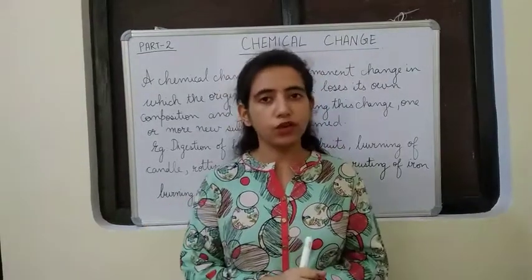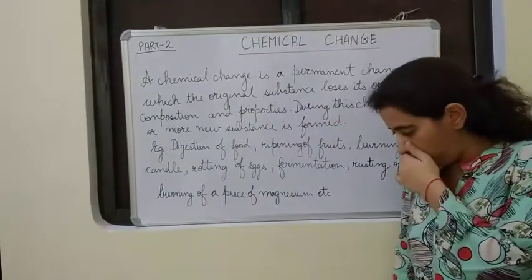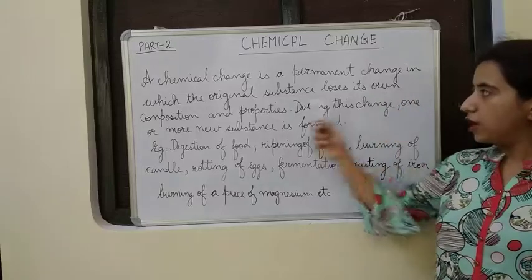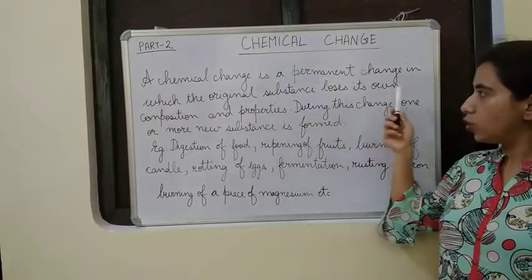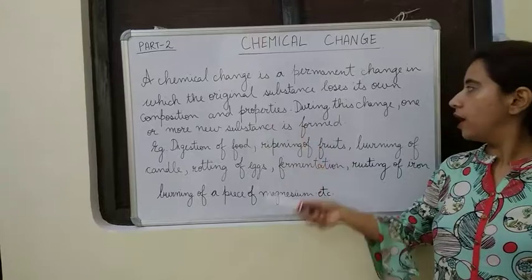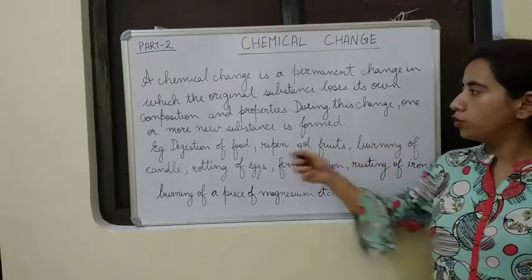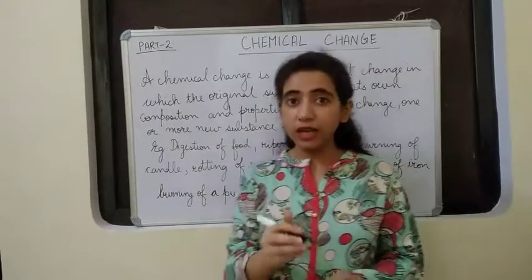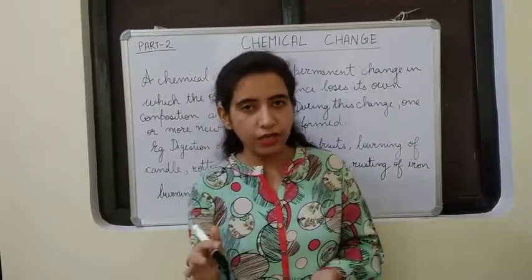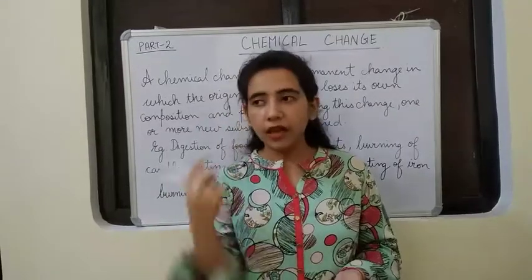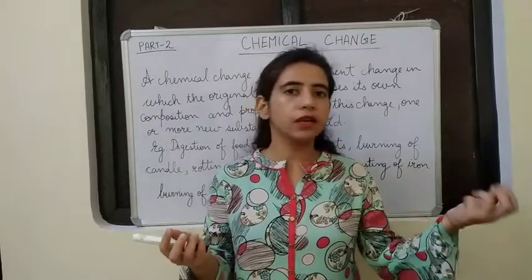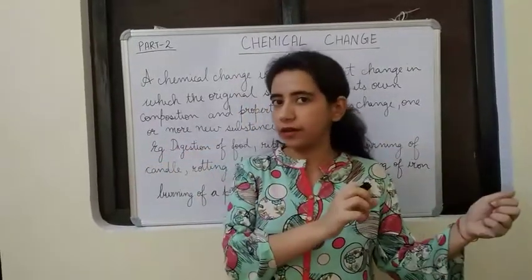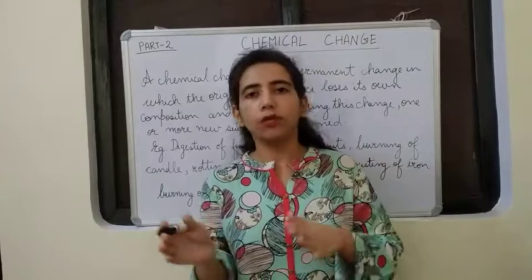Let us see the definition once more. A chemical change is a permanent change in which the original substance loses its own composition and properties. During this change, one or more new substances are formed. Let us understand this. A chemical change is a permanent change. Permanent means it is an irreversible change. Irreversible means we cannot get back the reactants. By mixing the products, we cannot get back to the reactants. Okay, that means it cannot be reversed.